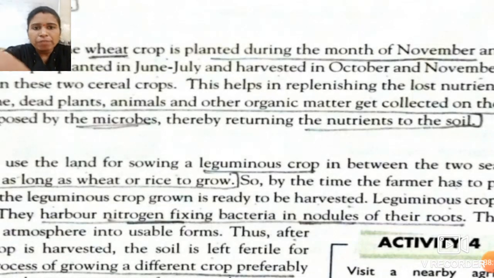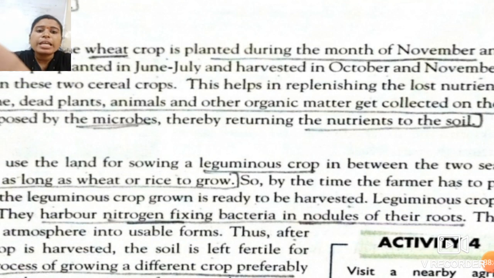It means whenever we want to plant any crop like rice or wheat, before planting this crop we have to plant the leguminous crop, because it grows in a very short time, so it does not require much time for its growth. So we first plant this leguminous plant, and then afterwards the cereal crops, the rice and wheat. So what is the benefit of it? Why do we plant leguminous crops first, students?